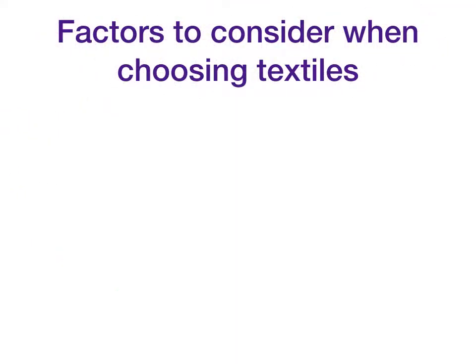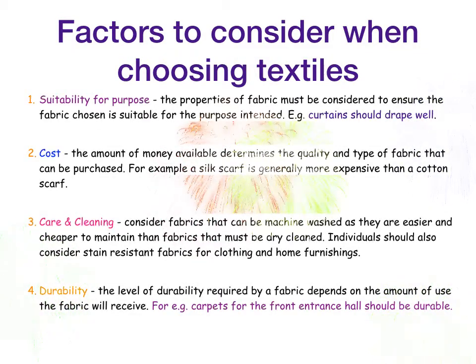What factors must we consider when choosing textiles? We must firstly look at suitability for purpose. The properties of fabric must be considered to ensure the fabric chosen is suitable for its purpose. For example, curtains should drape well. The cost. The amount of money available determines the quality and type of fabric that can be purchased. For example, a silk scarf is generally more expensive than a cotton scarf.